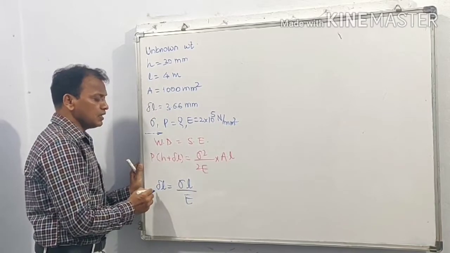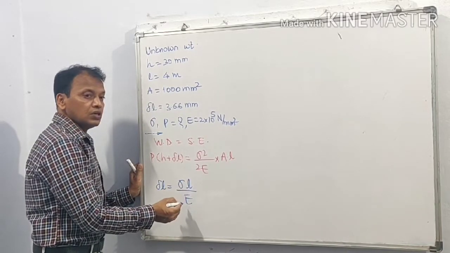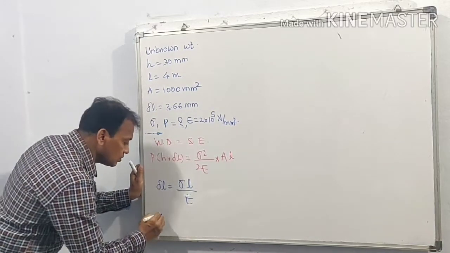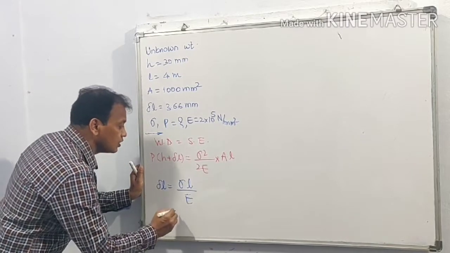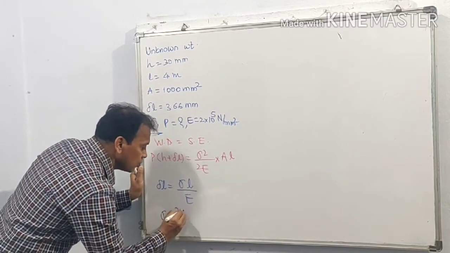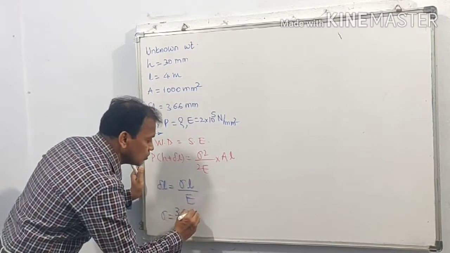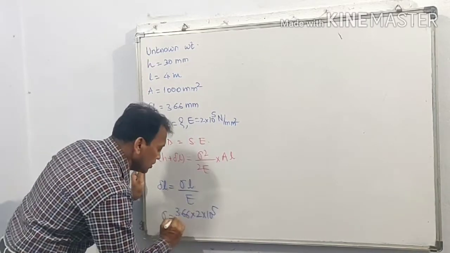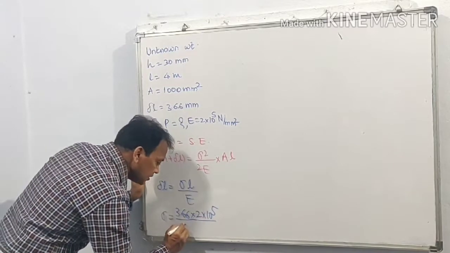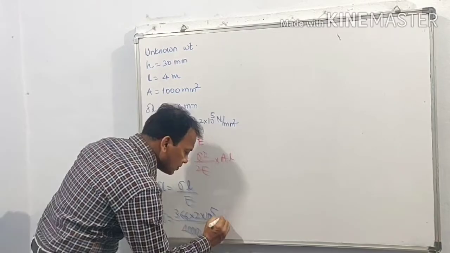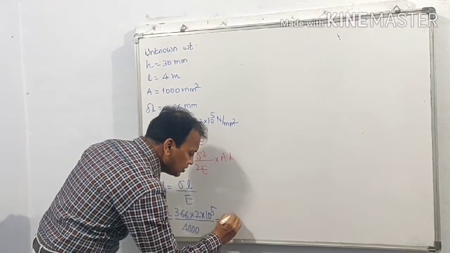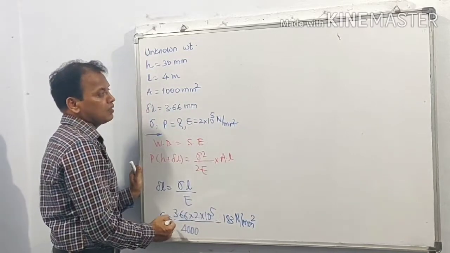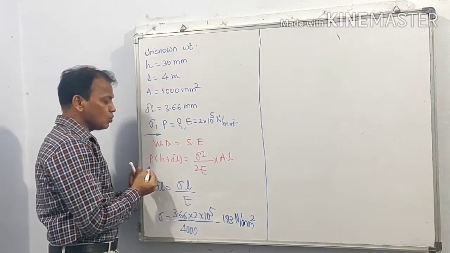In this equation, delta L is known, L is known, E is known. Only sigma is unknown. So putting values, sigma is equal to delta L into E upon L. Delta L is 3.66, E is 2 into 10 raised to 5, and L is 4 meter, that is 4000. Sigma is equal to 183 Newton per millimeter square, as we have put all values in terms of Newton and millimeter. Now in the energy equation, only P is unknown.